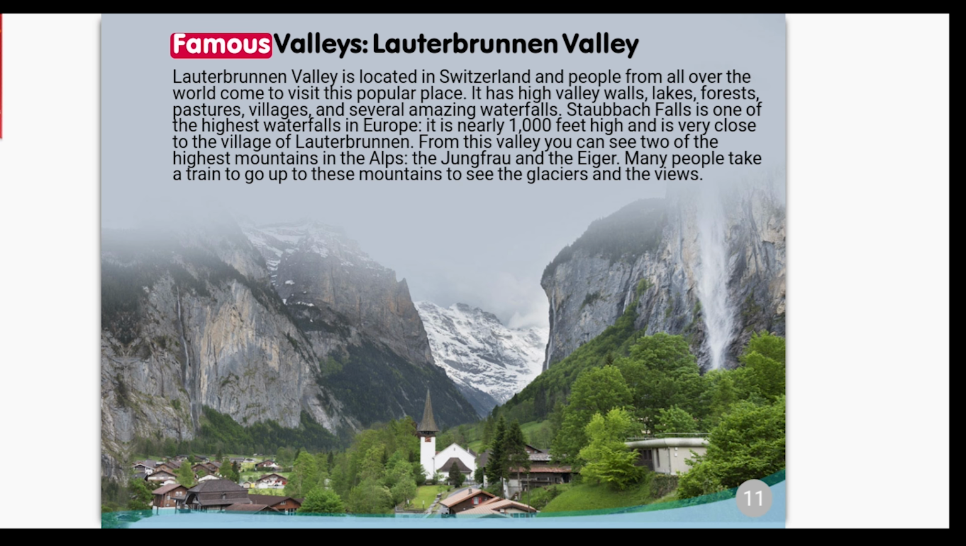Famous valleys. Lauterbrunnen Valley. Lauterbrunnen Valley is located in Switzerland, and people from all over the world come to visit this popular place. It has high valley walls, lakes, forests, pastures, villages, and several amazing waterfalls. Staubach Falls is one of the highest waterfalls in Europe. It is nearly 1,000 feet high and is very close to the village of Lauterbrunnen.